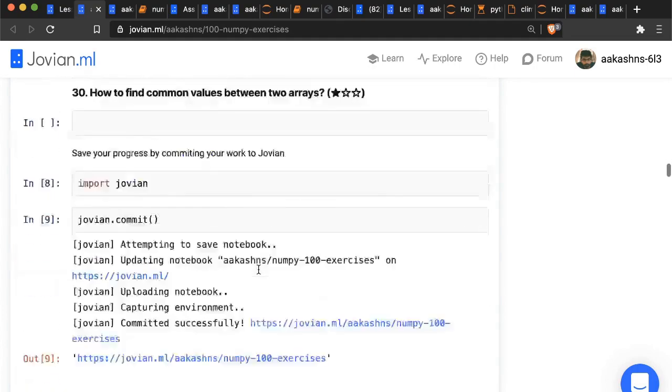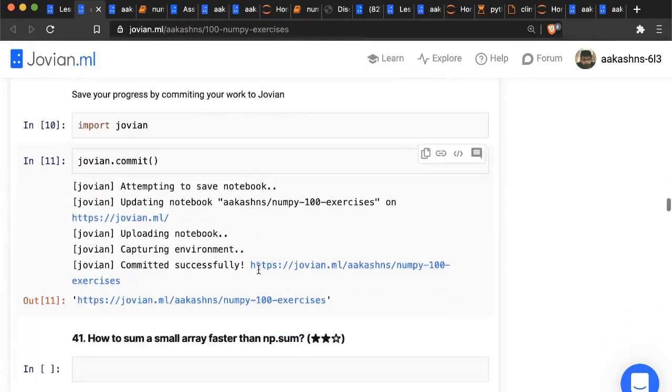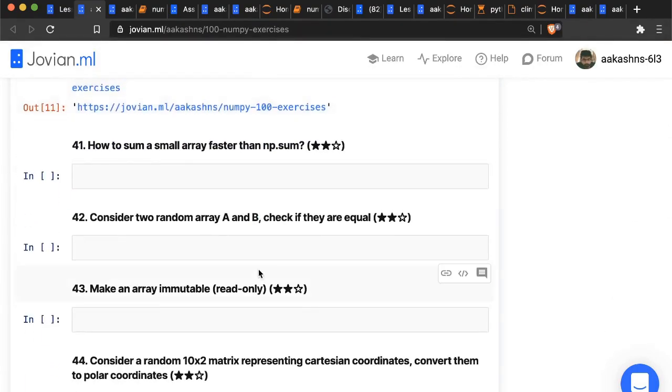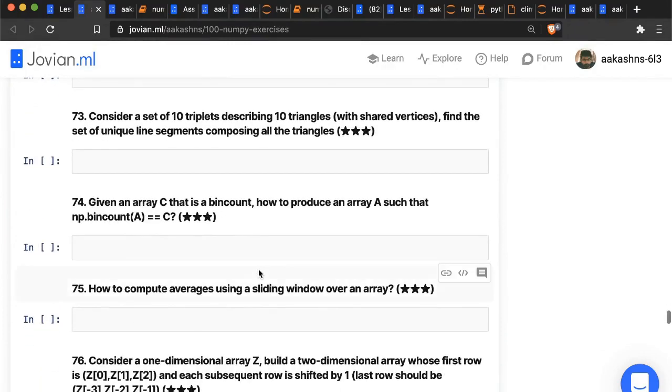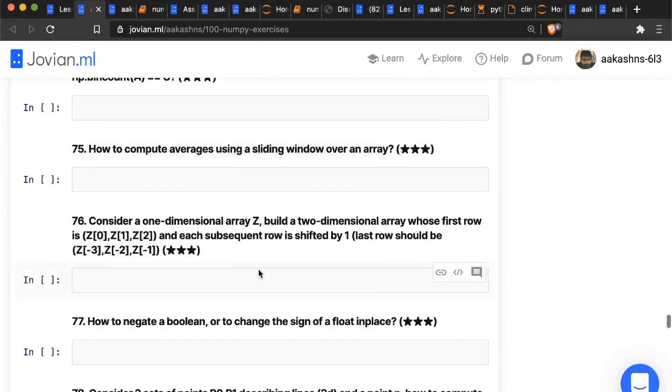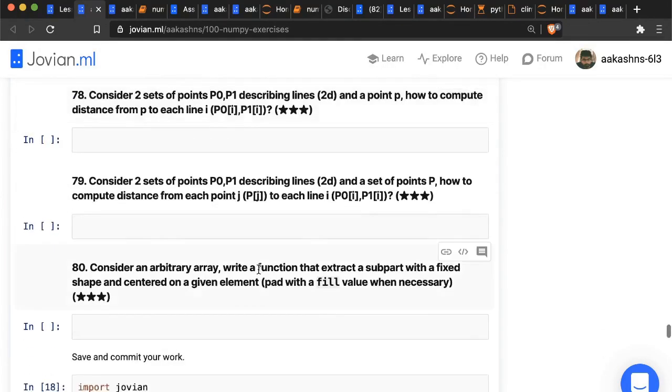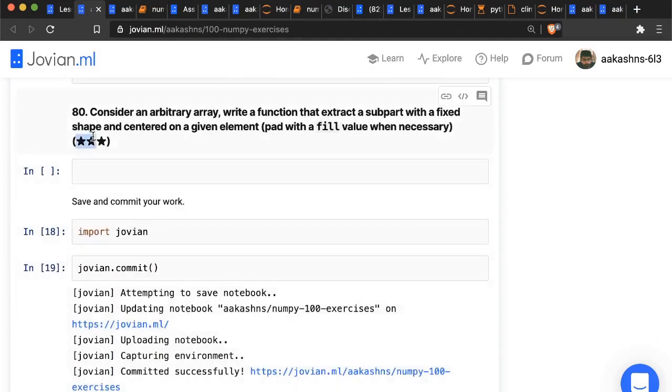And these are 100 problems. This is an optional exercise, but once again, if you want to really master Python and master NumPy, we highly recommend doing these 100, or at least trying to do maybe 20 or 30 of these. Pick a random set of 20 and try these exercises. They're also marked by difficulty, so that's up to you.